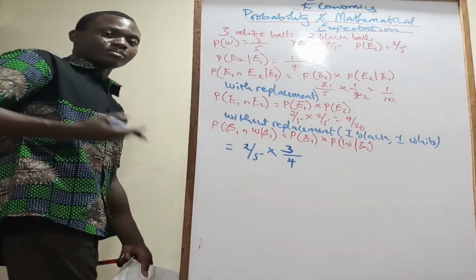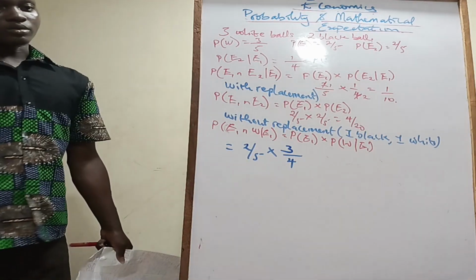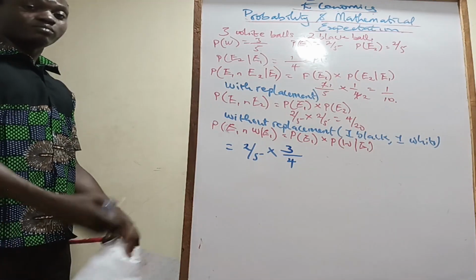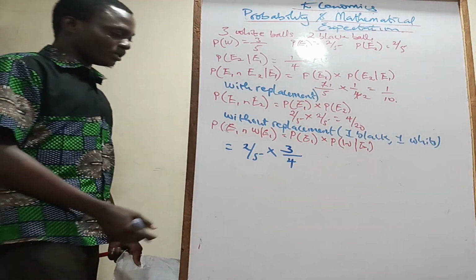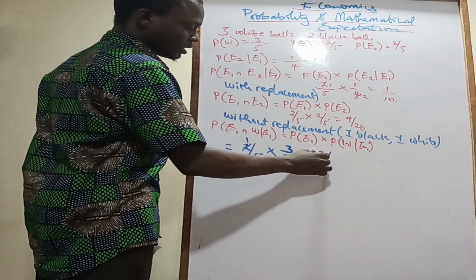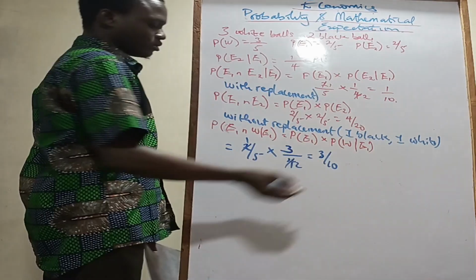You are just assuming that the first time you pick the black ball, it is already out. You have 4 balls left, but there are still 3 white balls. So you have a total of 3 white balls, divided by the sample space. This here 1, this here 2. You have 3/10, which is equal to 0.3.